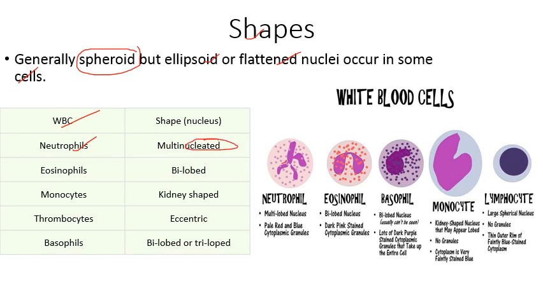So we can see in neutrophils, the shape of nucleus is multi-lobed, while in case of acidophils or eosinophils, its shape is bilobed, while in case of basophils, again it may be bi to trilobed. In case of monocytes, its shape is kidney-shaped. So it contains a kidney-shaped nucleus, while in case of lymphocytes, it is circular in shape and it is larger in size. While in thrombocytes, it is eccentric. So these are the various types of nucleus shape present in different blood cells.